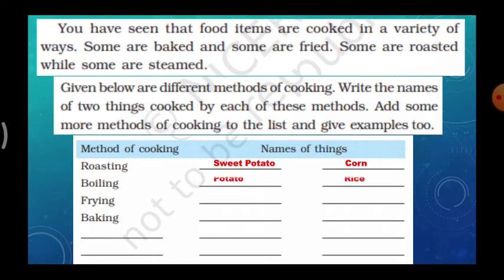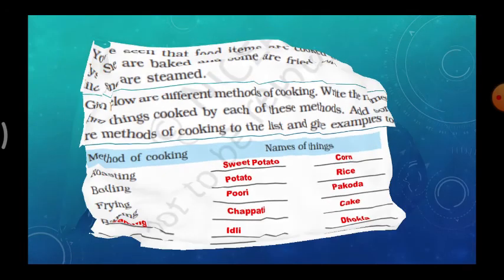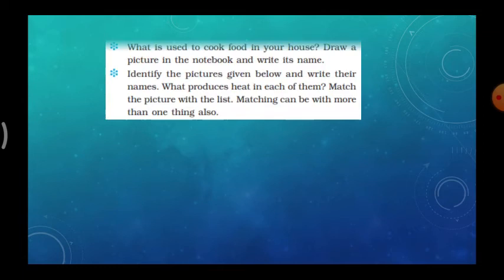Next, boiling potato and rice, frying puri and pakoda, baking chapati and cake, and steaming idli and dhokla. So these are the things where we are using different methods of cooking. So if you have any other examples, you can write them there.